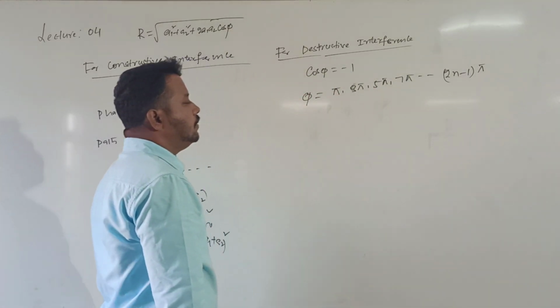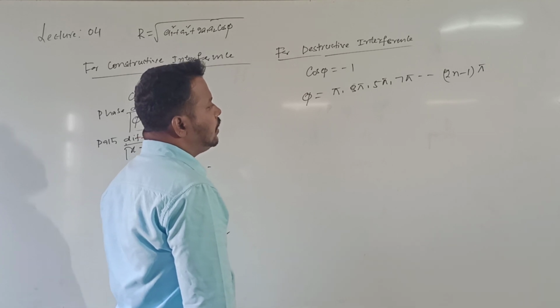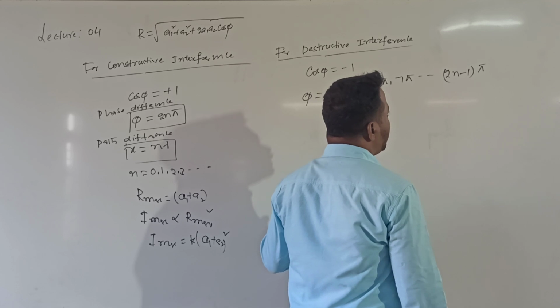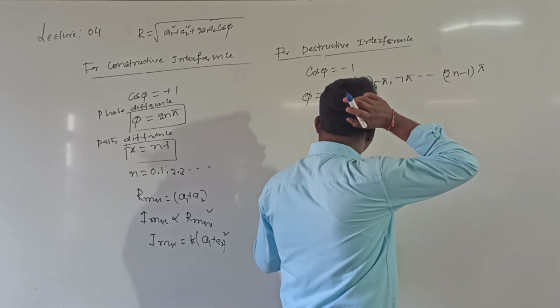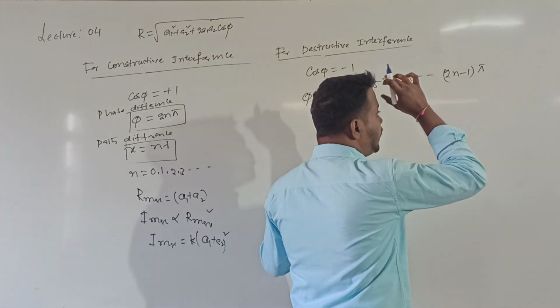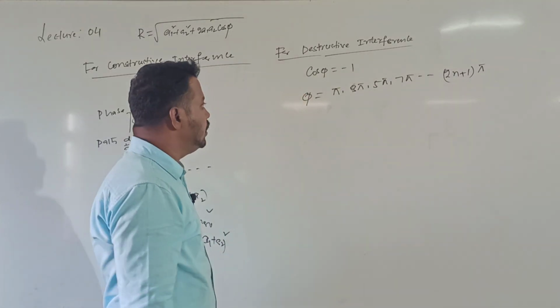2n minus 1 into pi value, where n starts from 1. Otherwise, if n starts from 0, I will write 2n plus 1; anyone I can write.